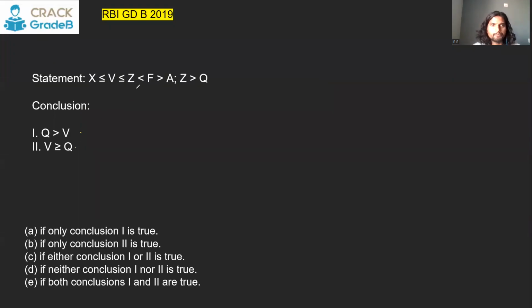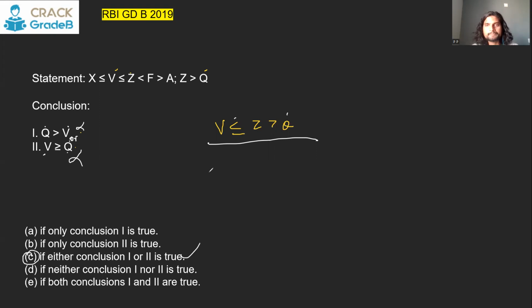X and V, Q and V. Q is here, V is here, the common element is Z. V less than equal to Z greater than Q. So yes, there is a contradiction. No relations can be formed between V and Q. So 100% this is not true, and this is also not true. But either Q will be greater than V, or V will be greater than Q, or they will be equal. So all three possibilities are covered in these two conclusions. So we say either one or two is true. Option number C.